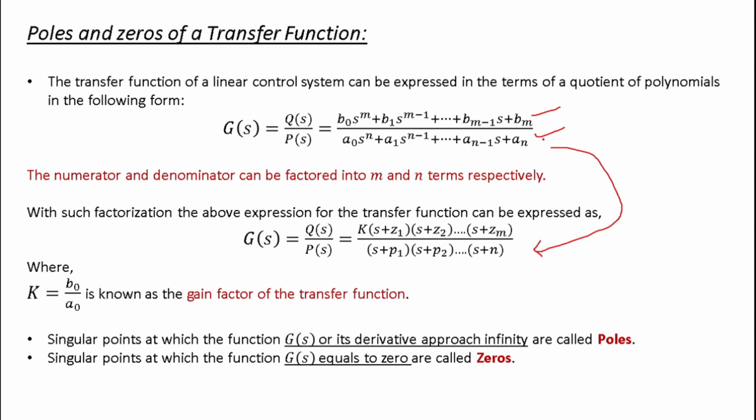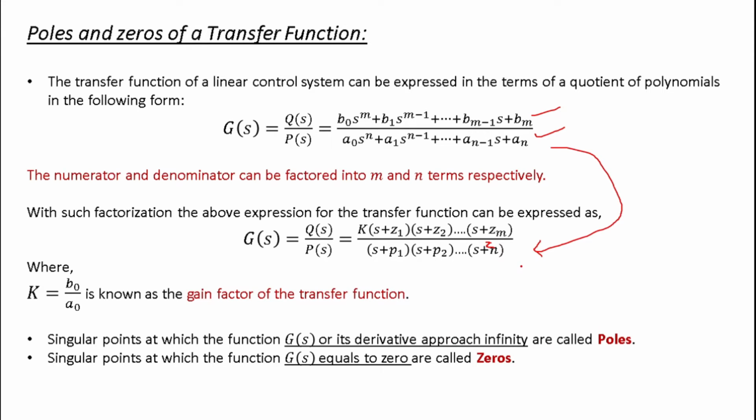When you solve this equation, you will have different values of s, that is s plus p1, s plus p2, up to s plus pn. Okay, it should be s plus pn. Where k is nothing but the term b0 divided by a0, generally known as the gain factor of the transfer function.